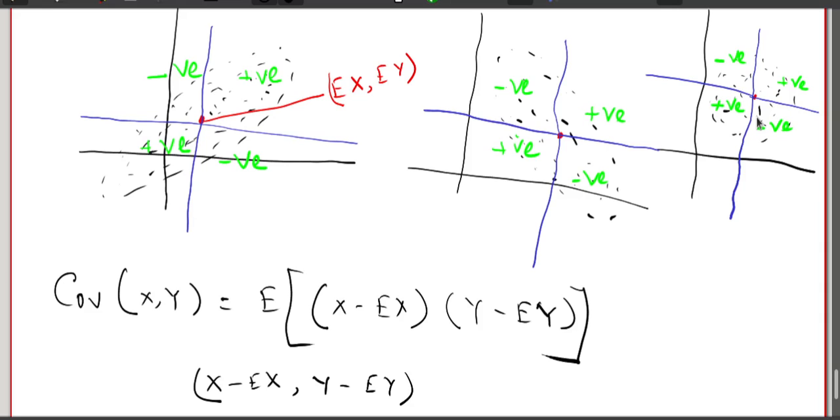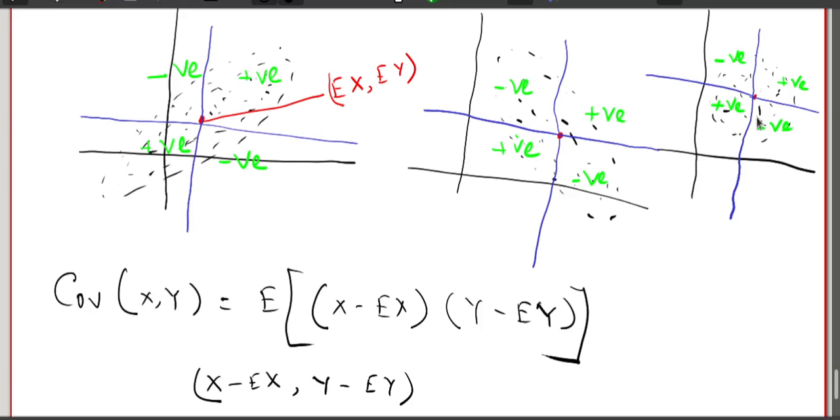Okay, so I hope the physical meaning of covariance is clear. The physical meaning of the covariance is that it explores what kind of relationship two random variables have: whether they are increasing together on average, whether one increasing implies the other decreasing on average, or whether there is no such relationship.